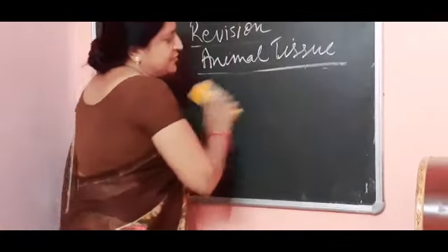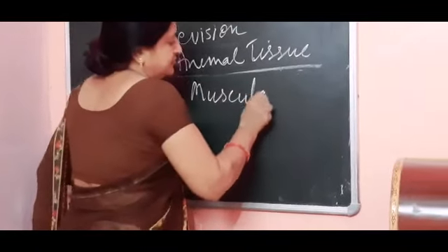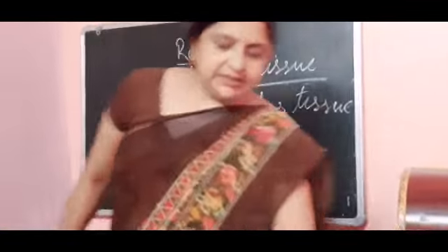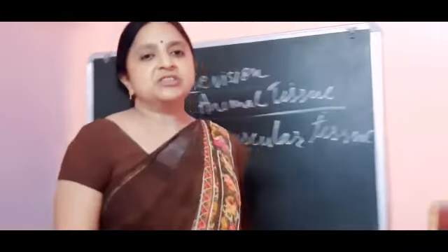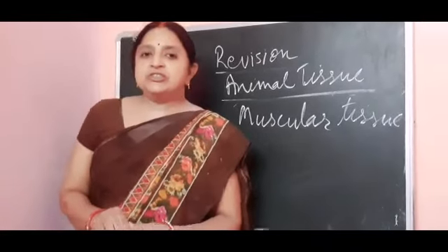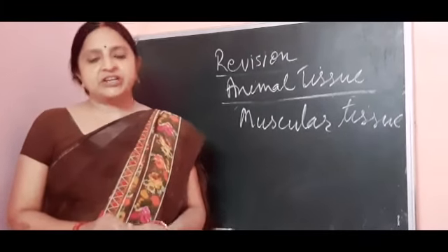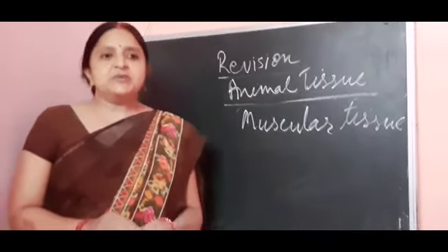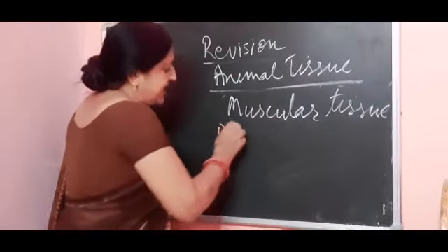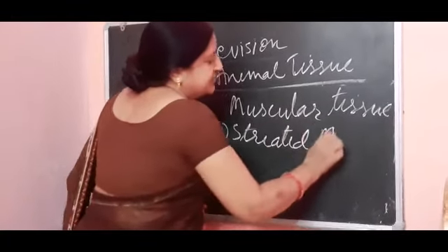Now the next tissue is muscular tissue. Muscular tissue is contractile in nature. The cells of muscular tissues are contractile, meaning their function is to provide alternate relaxation and contraction in the body. And on this basis, they are categorized into 3 parts. First is striated muscular tissue.